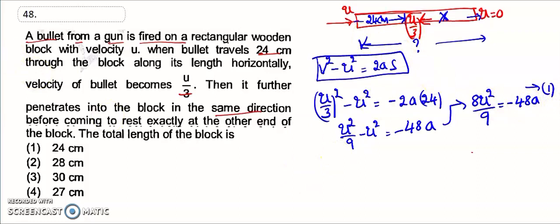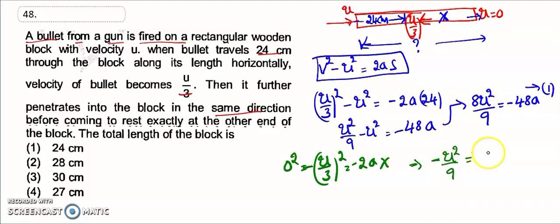Then the second one is the final velocity, which is 0. So 0 square is equal to u by 3 whole square minus 2 into a into x. That is, minus u square divided by 9 is equal to minus 2ax. This is called equation 2.